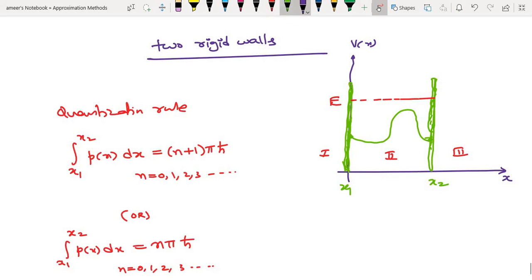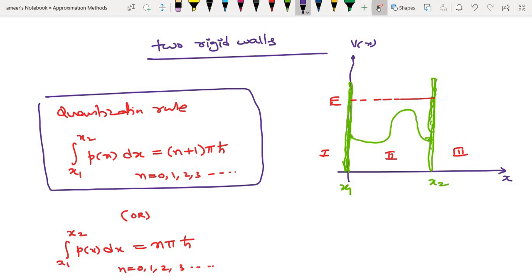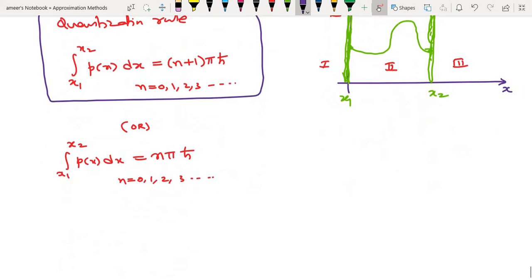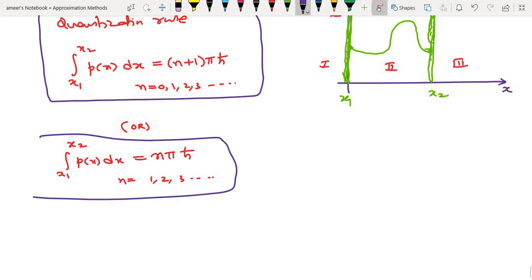So both are the same. The only difference is that in the first case n starts from 0, and in the second case it starts from n equal to 1. But both are the same.